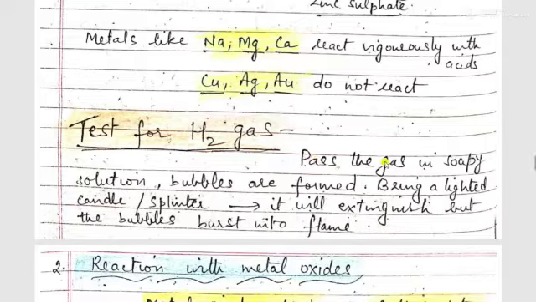Pass this gas in soapy solution. Soap solution is made in a vessel and this gas is passed in it. Bubbles are formed. Bring a lighted candle or a splinter near the bubbles. The splinter will extinguish but the bubbles burst into flame with a pop sound. This gas burns by itself with a pop sound, but the candle will extinguish because the gas does not support burning.